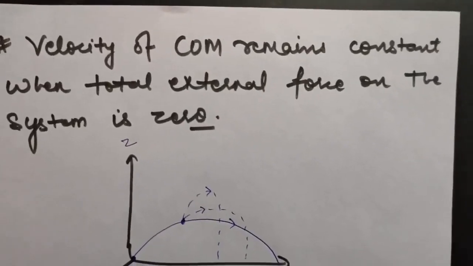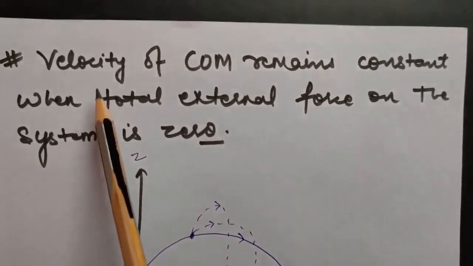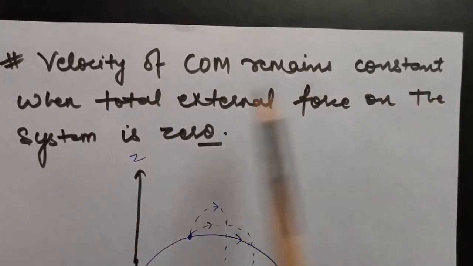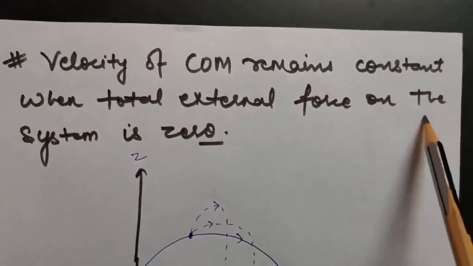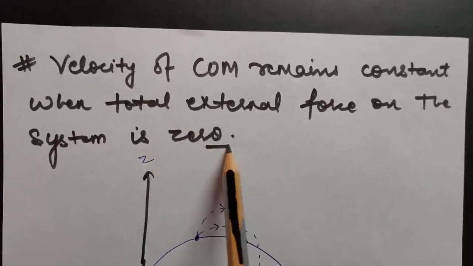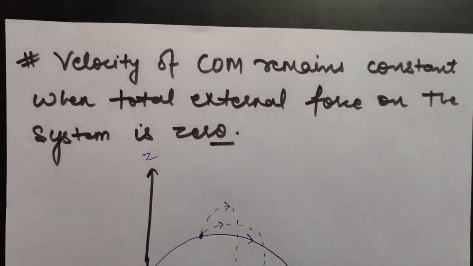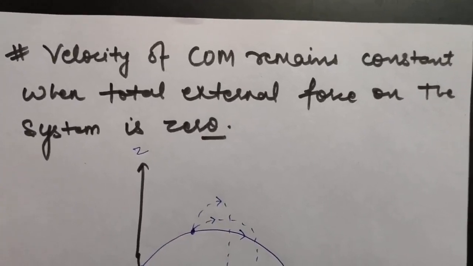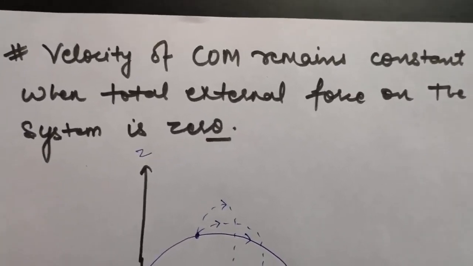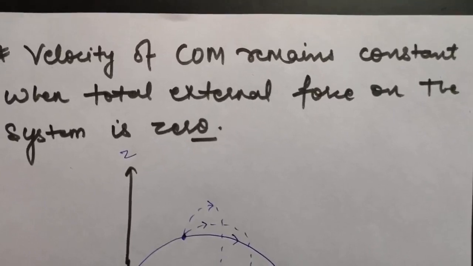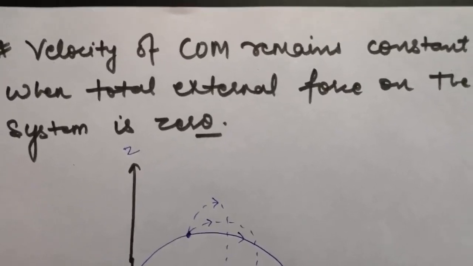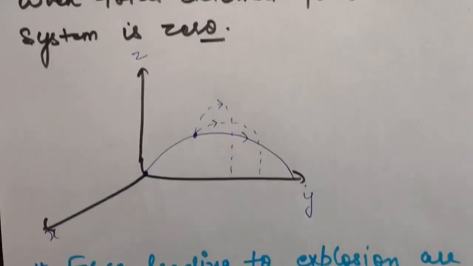The second important point about the center of mass is that the velocity of the center of mass remains constant when the total external force on the system is 0. That is, if there are no external forces applied on the system, then the velocity of the center of mass remains constant. And I have a very good and interesting example about this point. Look here.